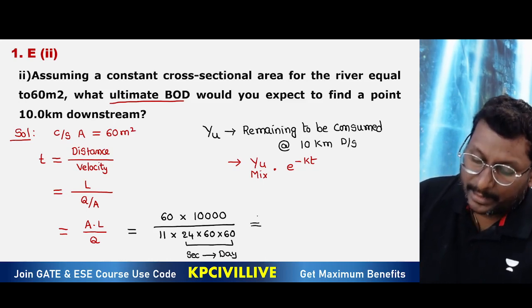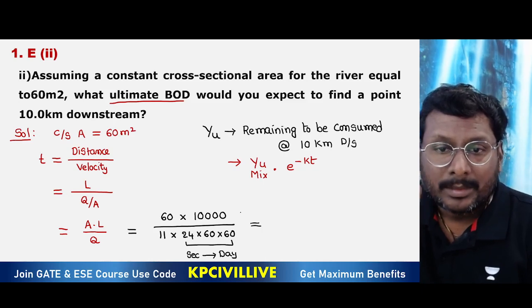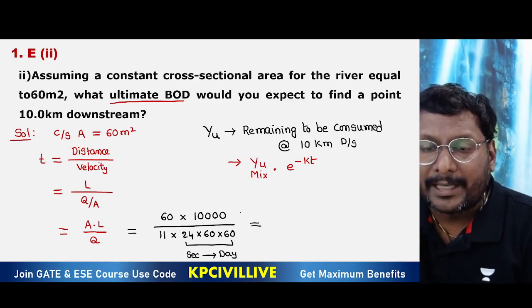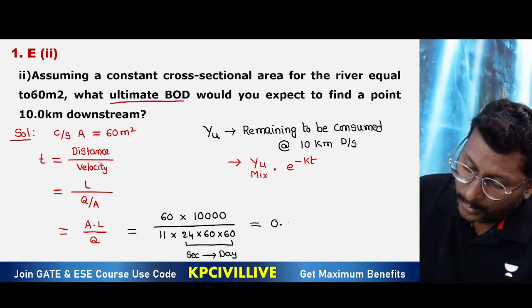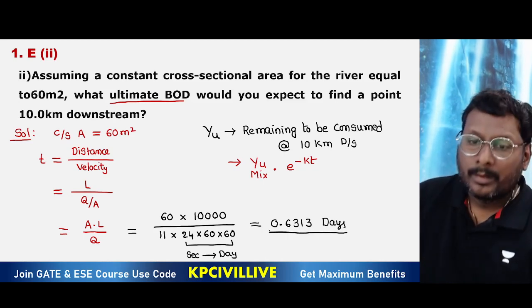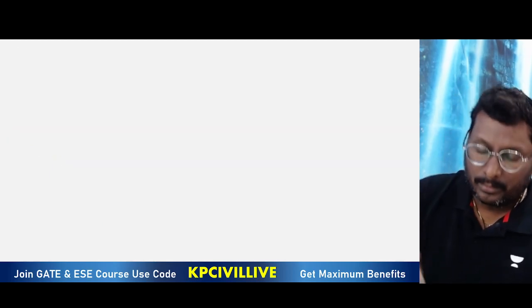So what are you getting now? Time. Time in which unit? Days, because 60 into 10,000 meter cube divided by meter cube per day. So you are getting time in days: 0.6313 days. Now, ultimate BOD remaining.